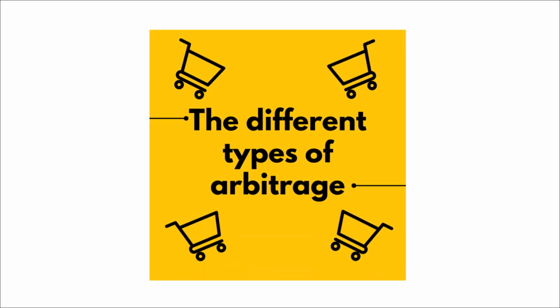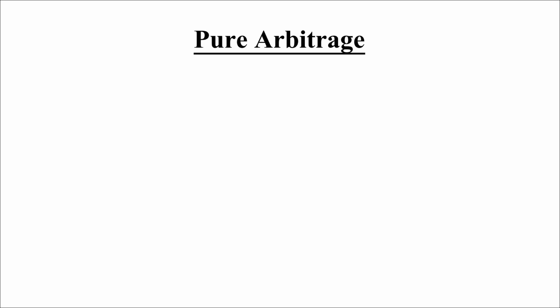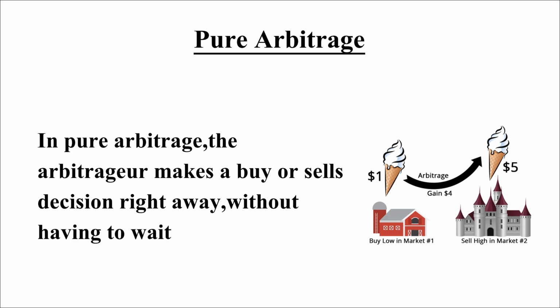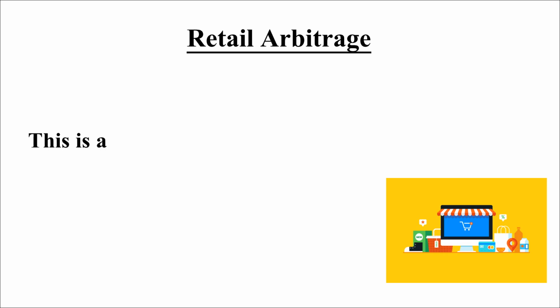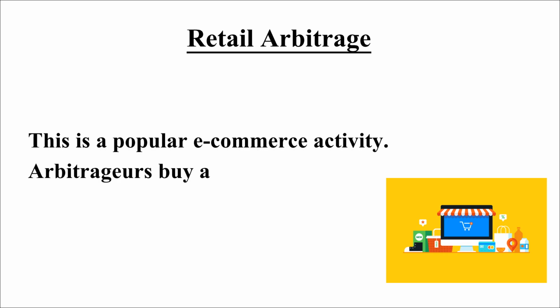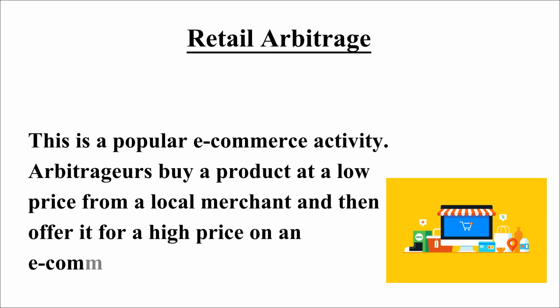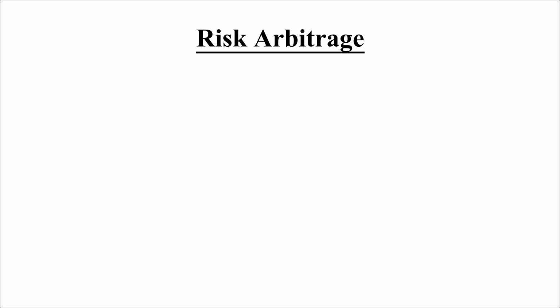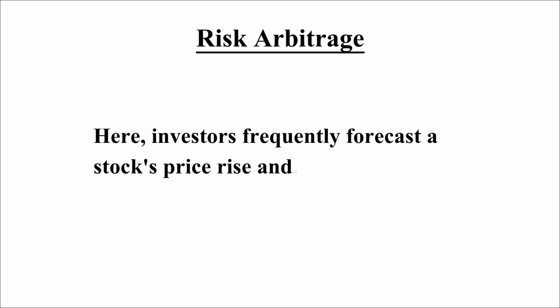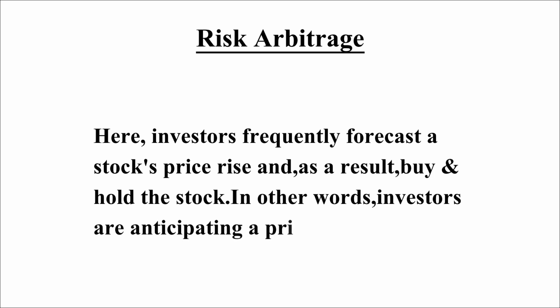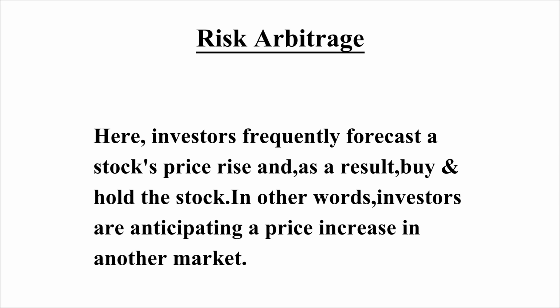Let's understand them one by one. Pure arbitrage. In pure arbitrage, the arbitrager makes a buy or sell decision right away without having to wait for funds to clear. Retail arbitrage. This is a popular e-commerce activity. Arbitragers buy a product at a low price from a local merchant and then offer it for a high price on an e-commerce website. Risk arbitrage. Here, investors frequently forecast a stock's price rise and, as a result, buy and hold the stock. In other words, investors are anticipating a price increase in another market.